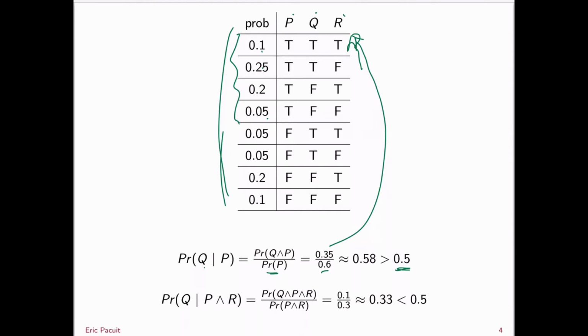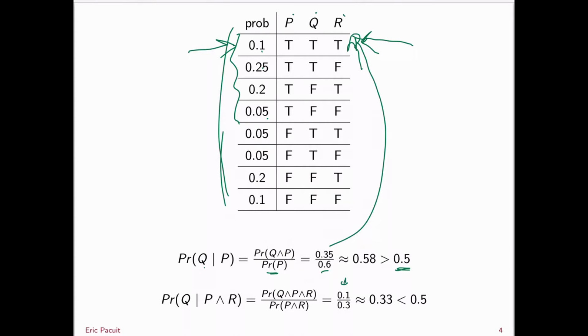Now let's check, what about the probability of Q given P and R? Well, this is equal to the probability of Q and P and R divided by the probability of P and R. So Q and P and R is true in just row 1. So the numerator is going to be 0.1, which is just the probability of this first row.